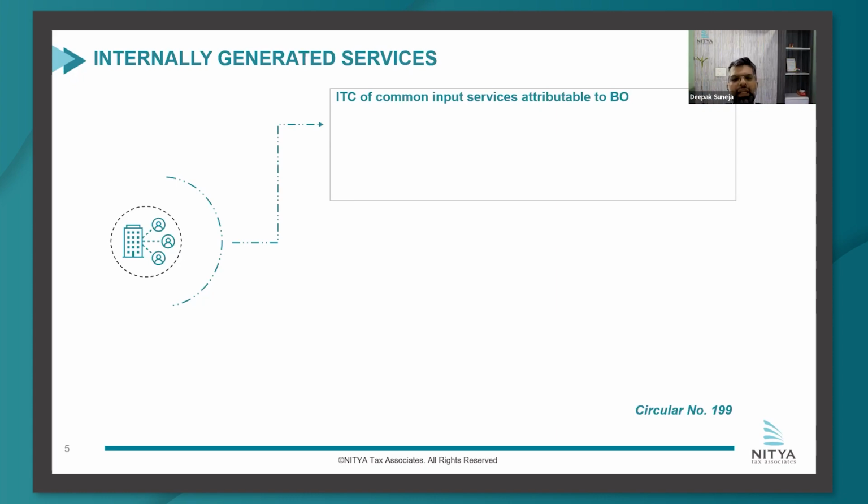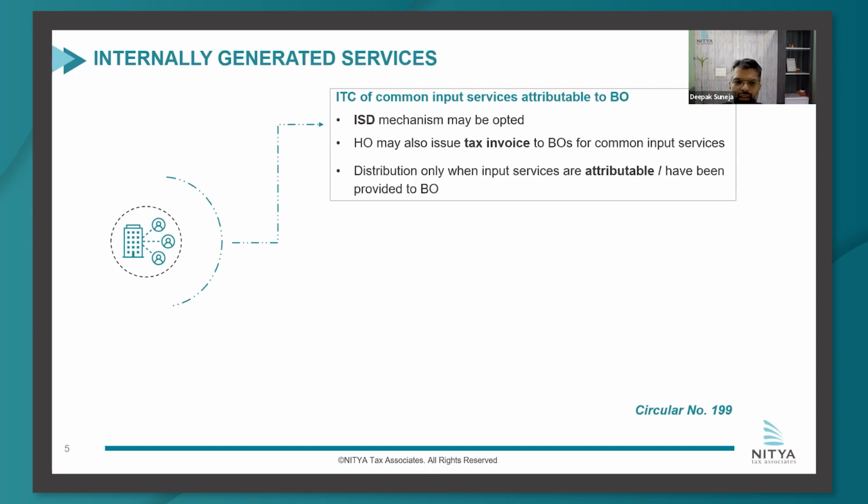So the concept can be replicated, but the circular basically states that if ITC on common services is attributable to other units, you have an option to use ISD, but again, that is an option. You may also issue a cross-charge invoice to other locations, and that cross-charge is valid.